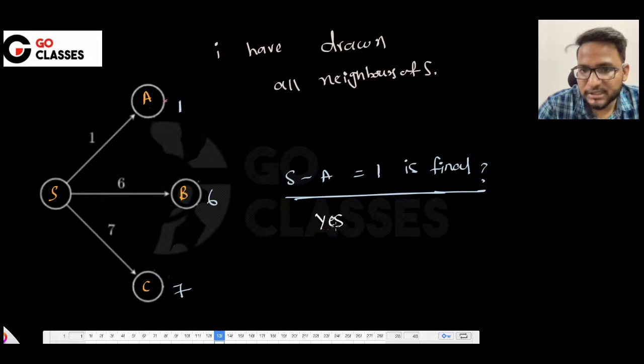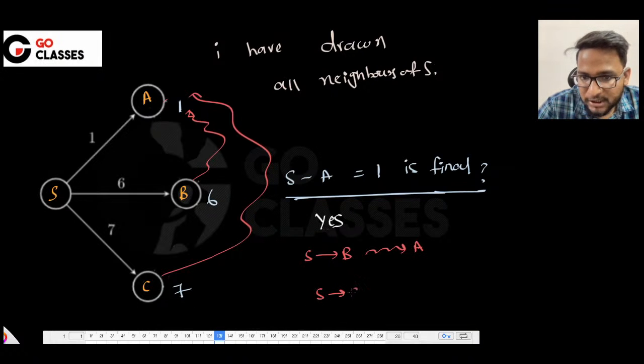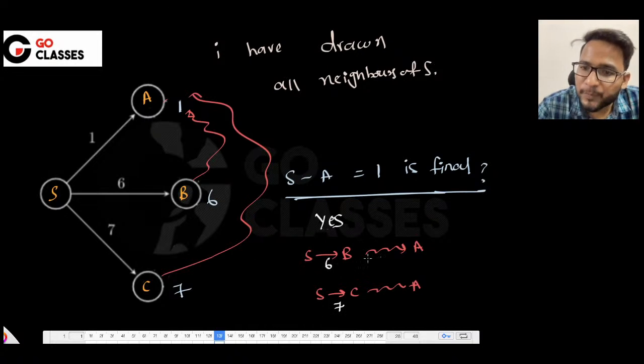The reason is that in future, even if you explore B, even if you explore C, whatever you do, if you go via B or via C, then at least you are carrying 6 weight here and 7 weight here, which means 6 plus something will be there only. It cannot be lesser than 1. 7 plus something will be there only. It cannot be lesser than 1. So I cannot guarantee to B, I cannot guarantee to C, but I can guarantee to A only.